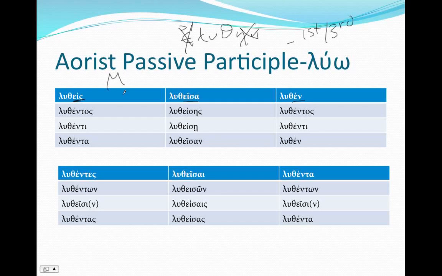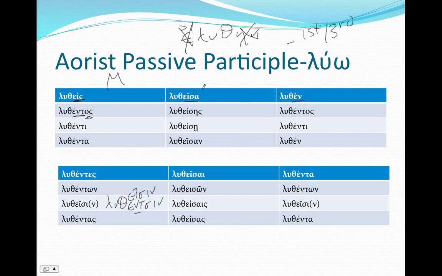So the masculine is a third declension, and its stem goes from λυθείς to λυθέντος. So our stem is actually εντ with our regular third declension ending. So λυθείς, λυθέντος, λυθέντι, λυθέντα, λυθέντες, λυθέντων, λυθεῖσι. What's happening here is λυθεντσιν. We get compensatory lengthening, so it becomes λυθεῖσιν, and λυθέντας.